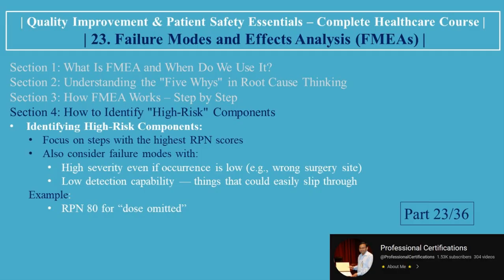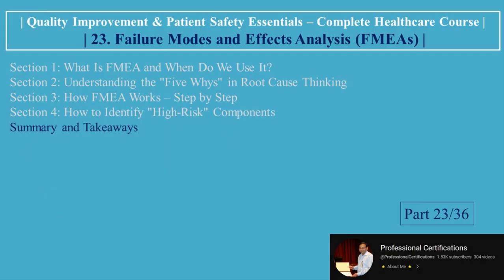Example: in a medication process, RPN 80 for dose omitted, RPN 240 for wrong patient. This one gets prioritized. The goal is not to eliminate all risk, but to reduce the highest risks first using system redesign, automation, or policy change.